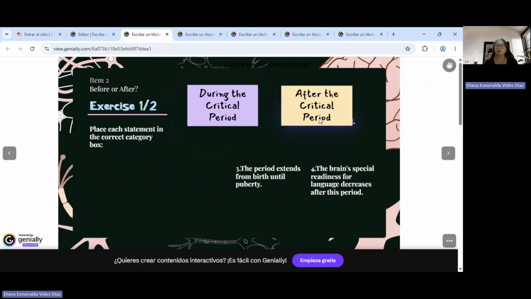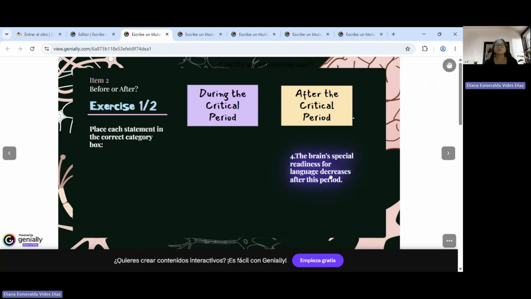It is after the critical period. And this is not impossible, but it's more difficult. The period extends from birth until puberty. This is during the critical period. And the brain's readiness for language decreases after this period. As I said, it is not impossible, but it decreases, and this is after the critical period.